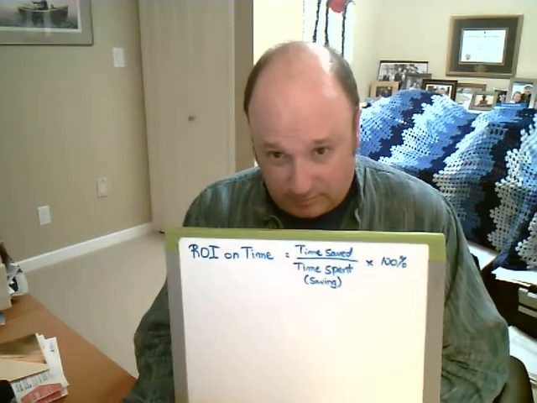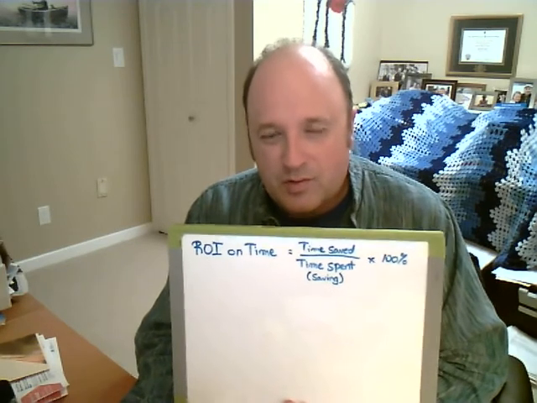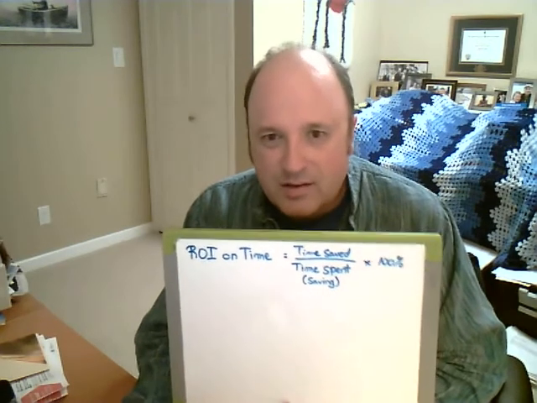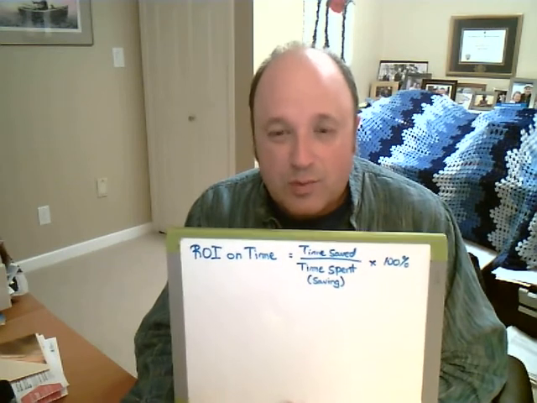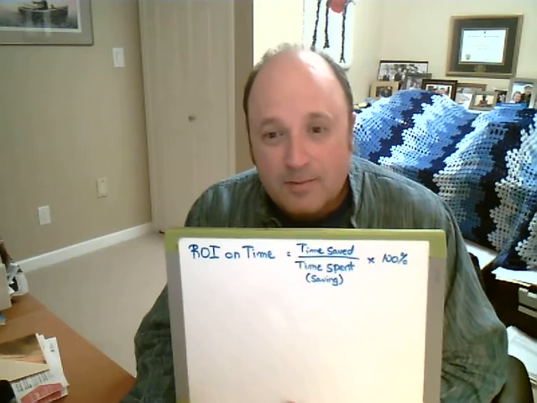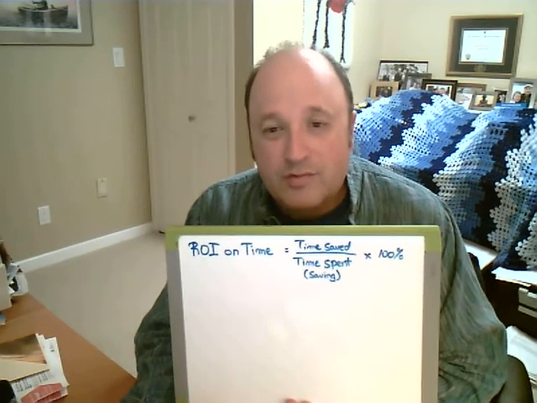So return of investment on time is the time saved by doing something. So if you invest an hour organizing your finances, and it saves you 3 hours of time at tax time, then that return of investment is pretty good, right? So it's 3 hours divided by 1 hour. So you have a return of investment of 300%.